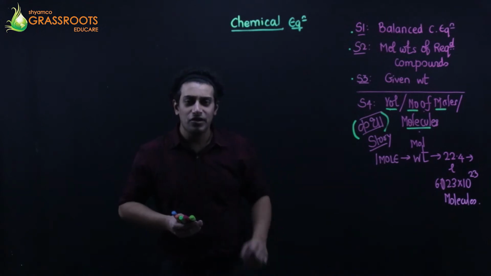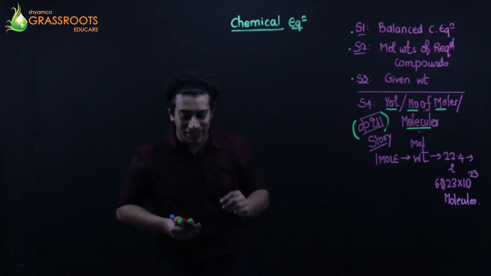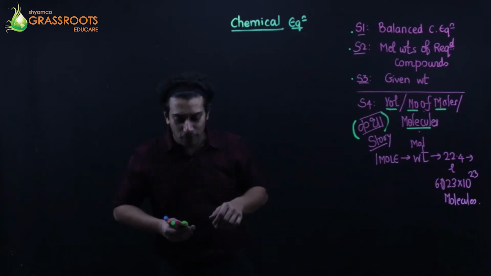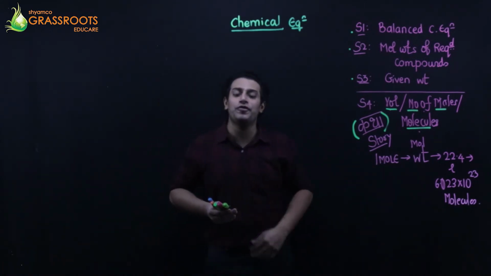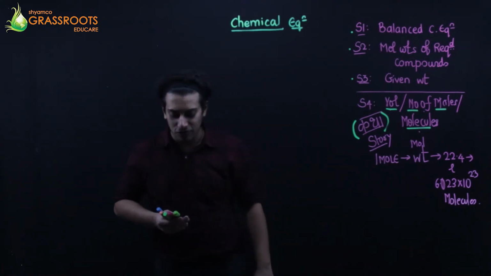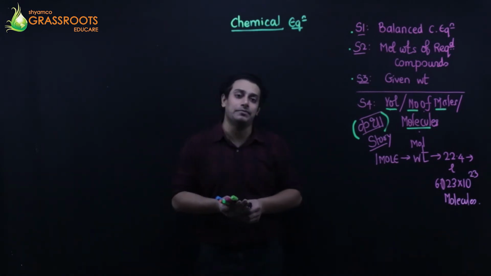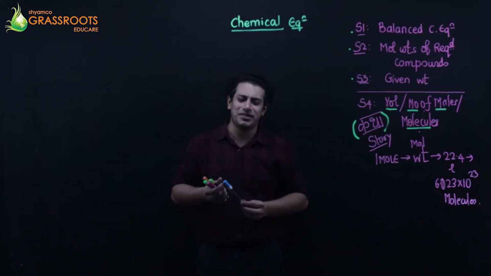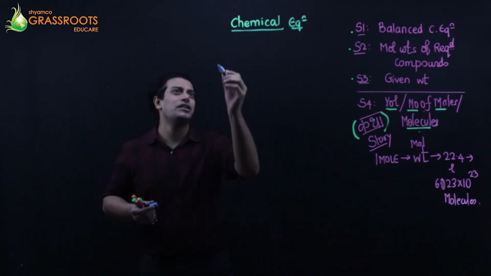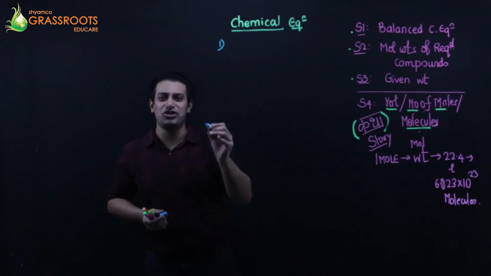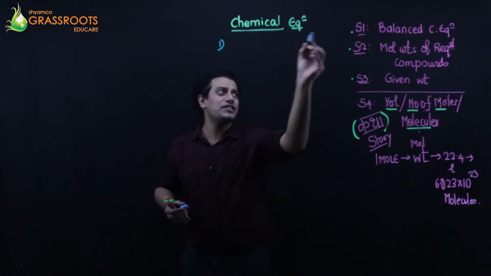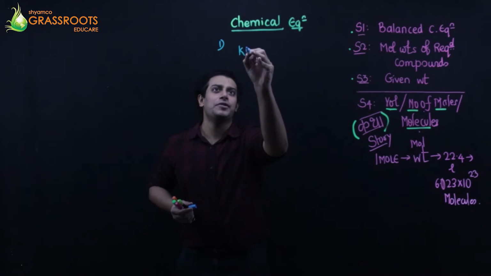Calculate the weight of potassium nitrite formed by decomposition of 15.15 grams of potassium nitrate. I'll tell you, don't worry, it's okay. You can rewind and listen to the speech I gave. First is the balanced chemical equation.